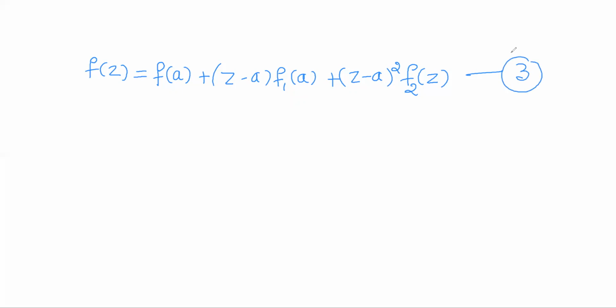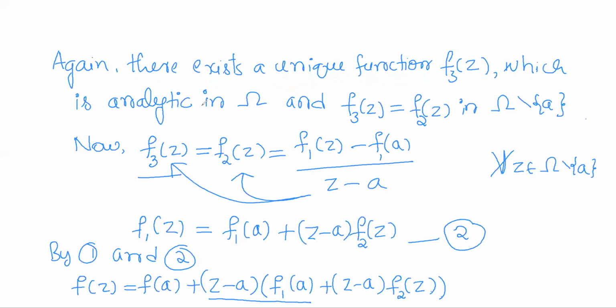So here we have applied the same procedure two times. So at the end of this second step, we have obtained an analytic function f3 of z in omega, right?